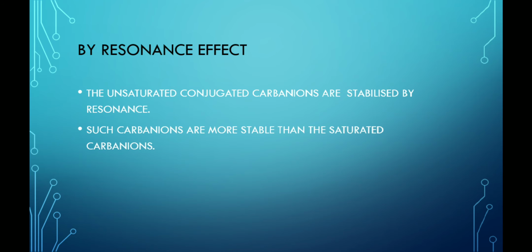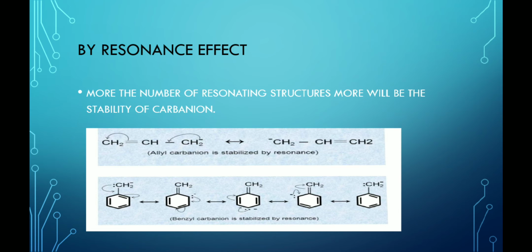By resonance effect, the unsaturated conjugated carbanions are stabilized by resonance. Such carbanions are more stable than the saturated carbanions, for example, the allyl carbanion and the benzyl carbanion. We also know that the more the number of resonating structures, the more will be the stability of the carbanion.